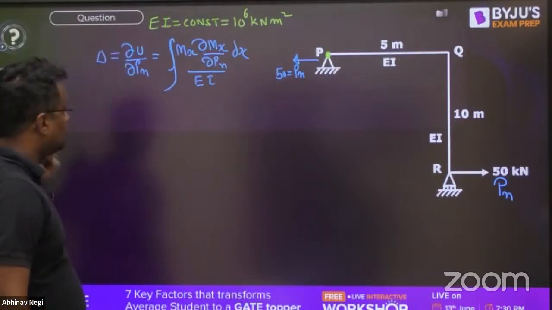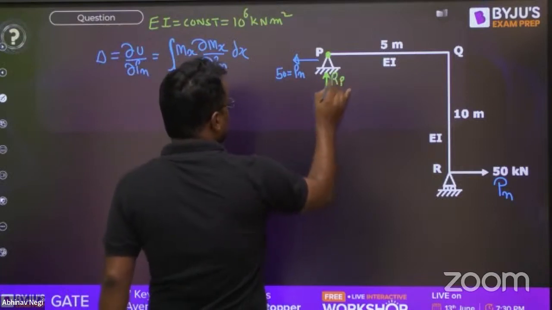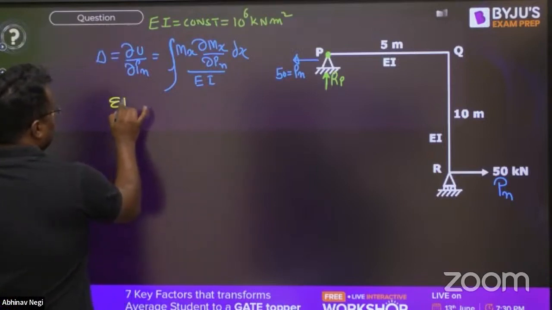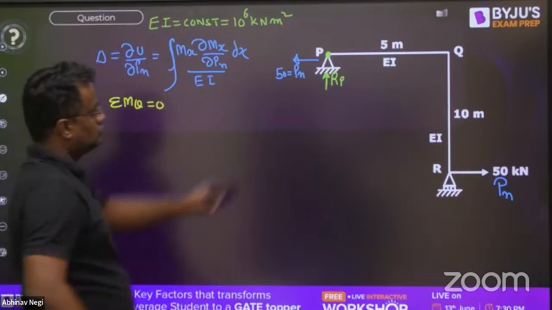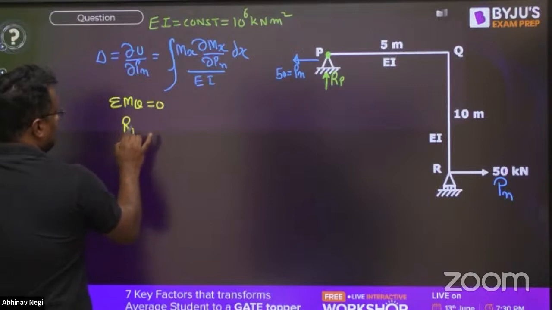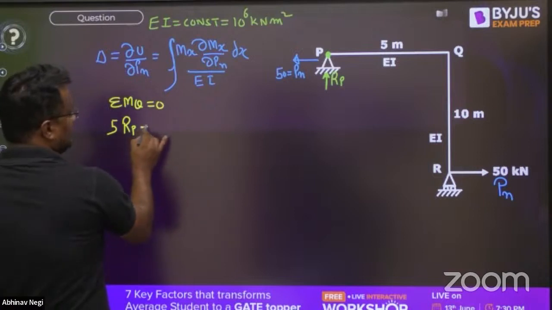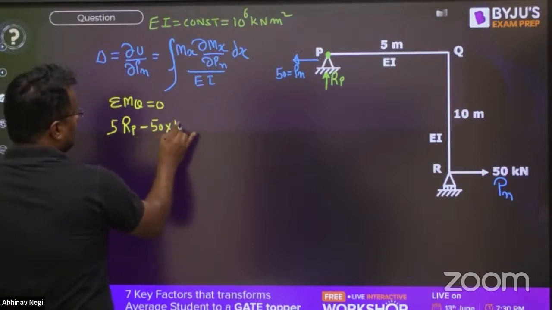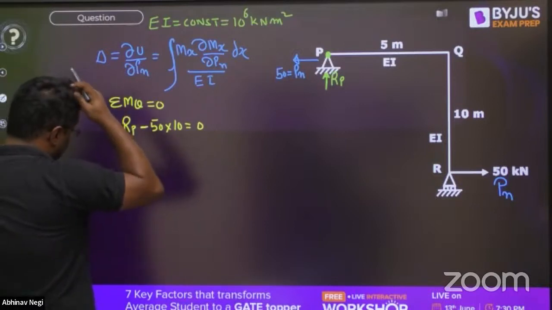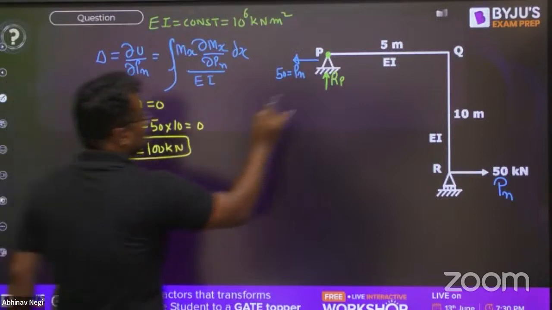Now, moving forward, what is this RP? Summation of moment about Q is equal to 0. This blue force is passing through Q, not providing any moment. RP into 5 clockwise, and 50 into 10 anticlockwise, is equal to 0. So RP is equal to 500 by 5, that is 100 kilonewton.